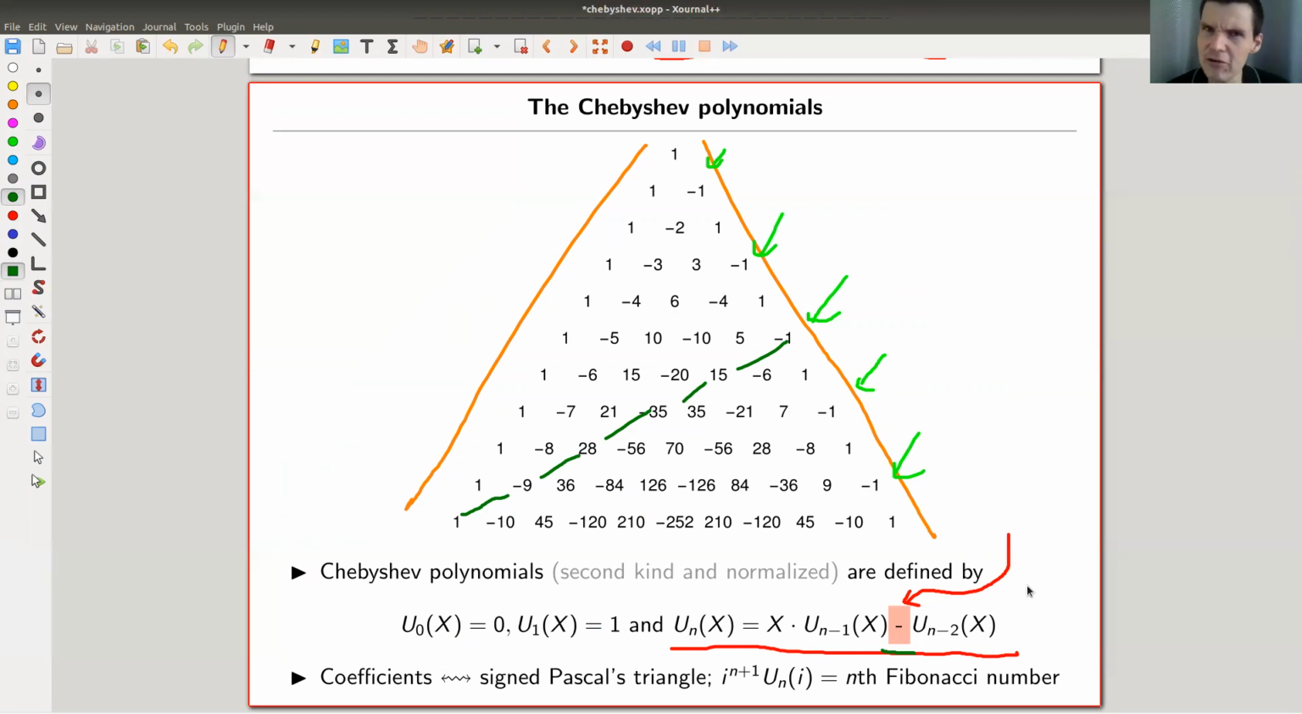Strictly speaking, they're called the Chebyshev polynomials of the second kind. And strictly speaking, I've normalized them differently compared to the Wikipedia definition; I link the corresponding normalization in the description. It's pretty harmless, but in this way they fit much better to the story about Fibonacci numbers. And really, it's the same, because the coefficients are given by signed Pascal's triangle in the way I explained, in contrast to the Fibonacci polynomials, which are given by Pascal's triangle.